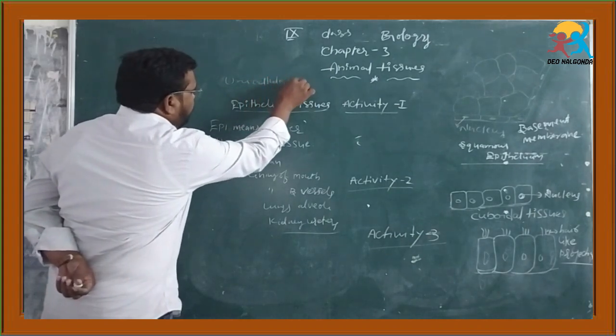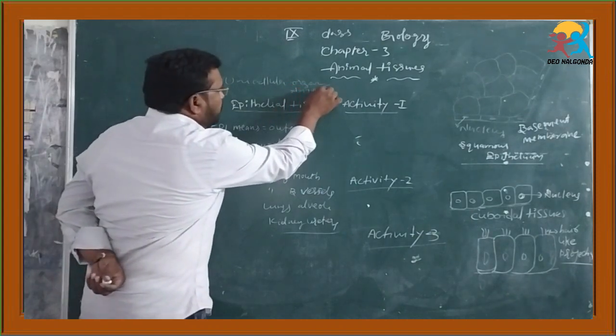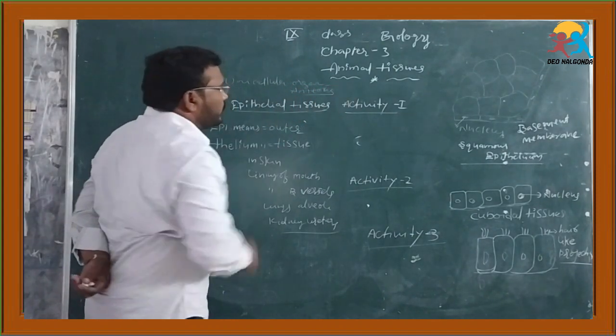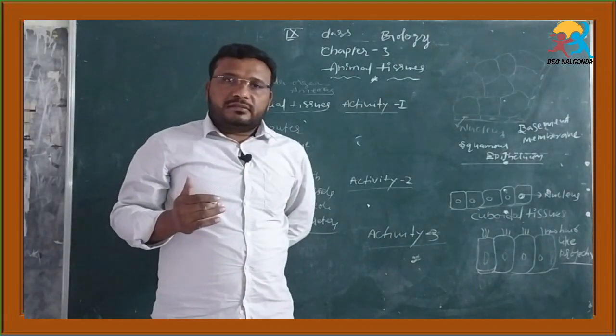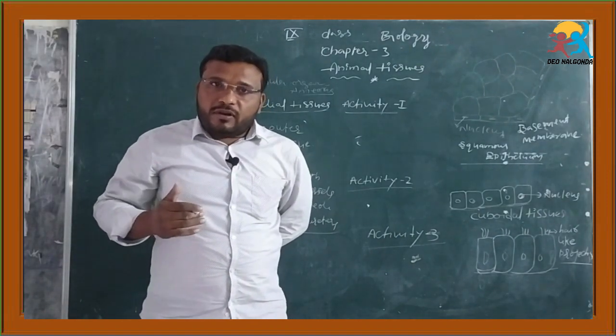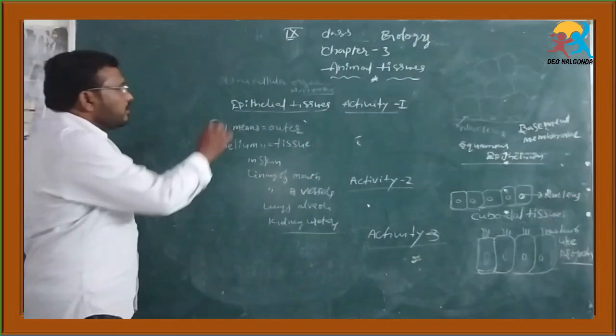Unicellular organisms, for example amoeba. When more than two cells form the organism, they are called multicellular organisms.